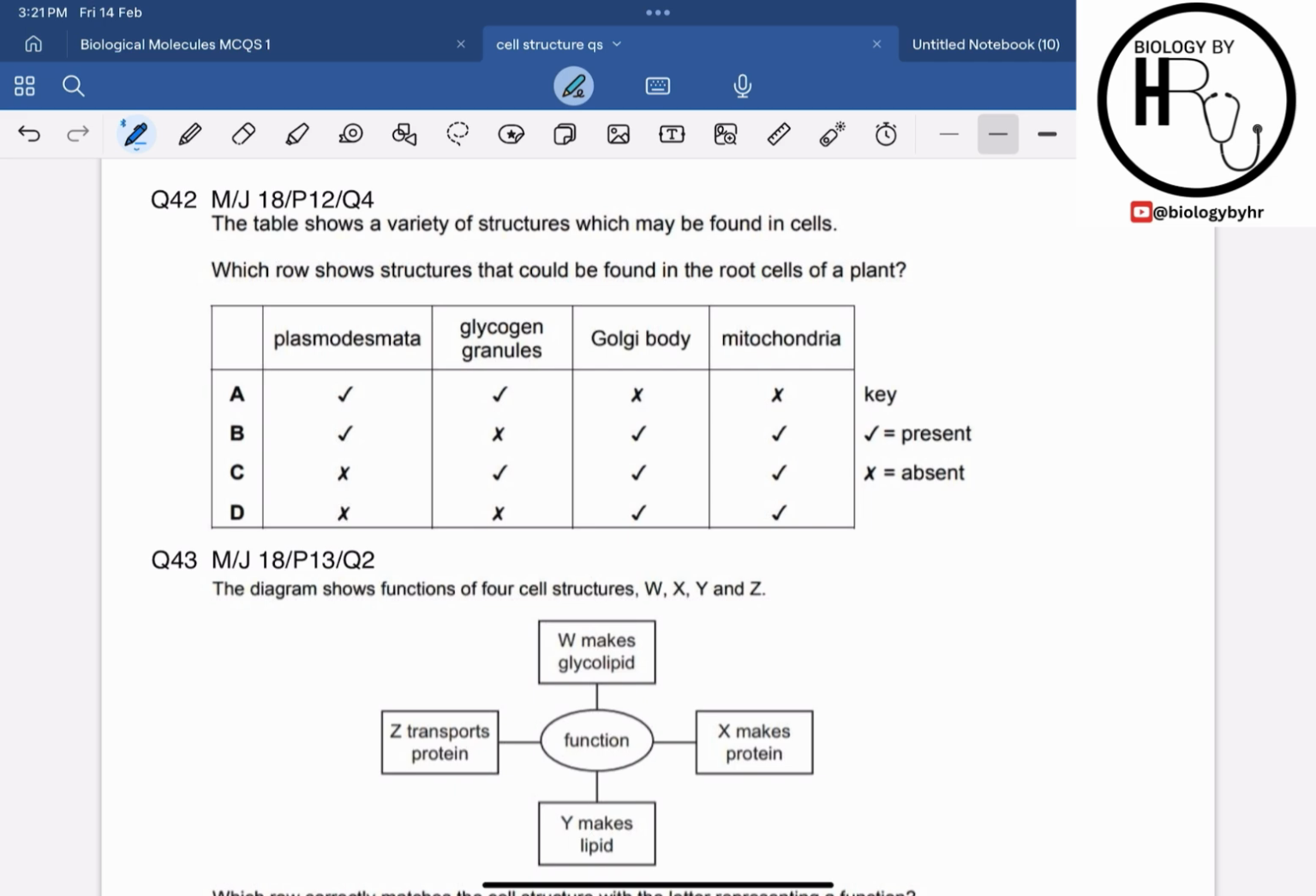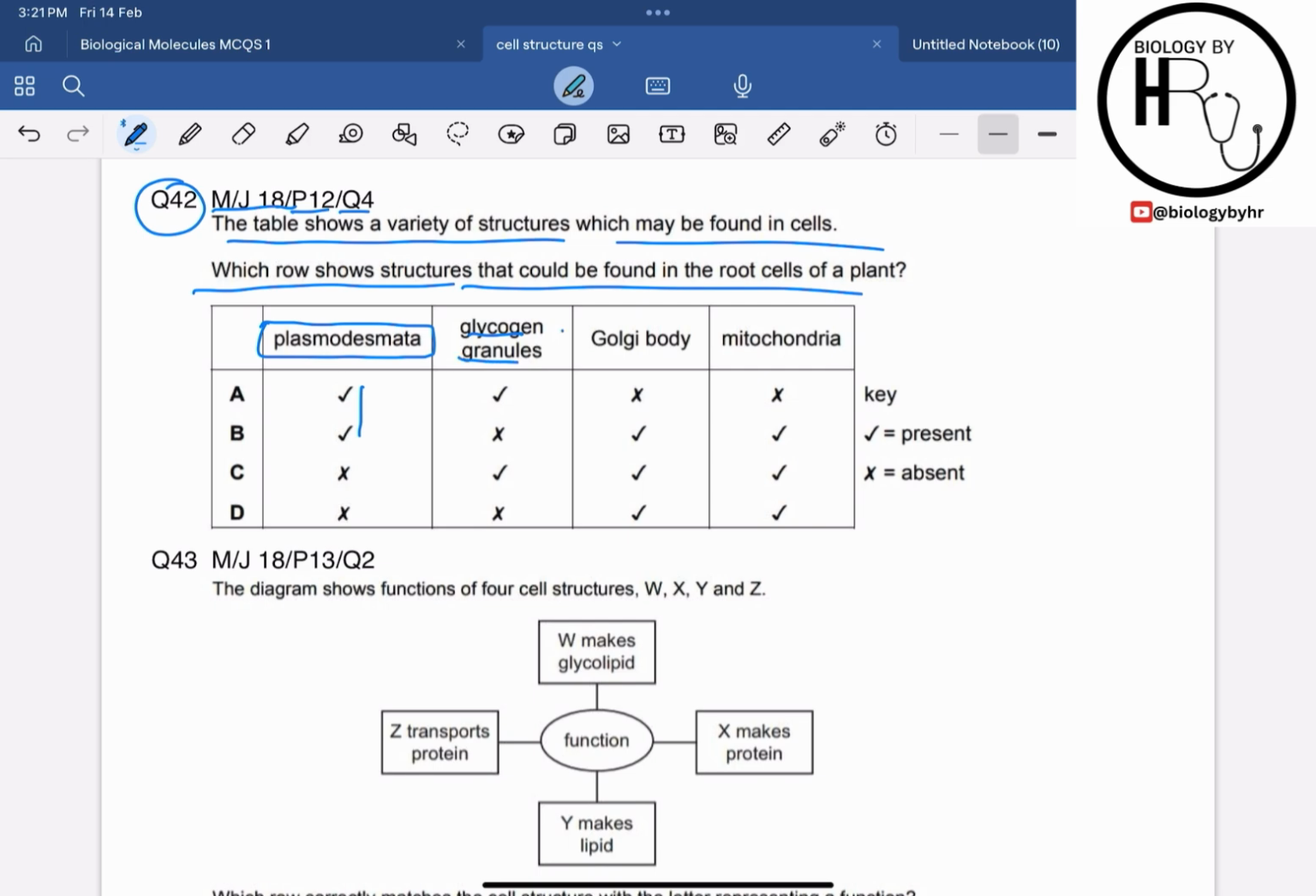Alright, so now let's move on to question 42. It is from May June 18 paper 1 to question 4. It says that the table shows a variety of structures which may be found in the cell. Which row shows the structures that could be found in the root cells of a plant? If I talk about the plasmodesmata, they are basically the cytoplasmic extensions, right? So they are found in the plant cells. They are a specific feature of the plant cells, so they can be found in the root cells as well.